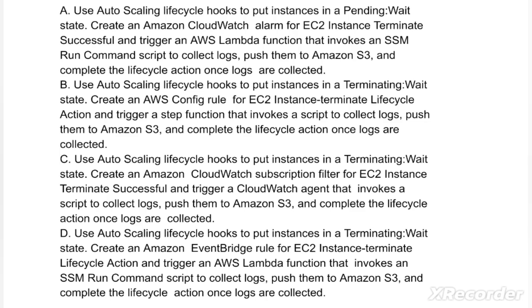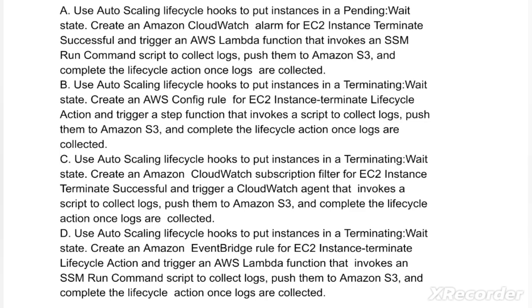Option B. Use Auto Scaling lifecycle hooks to put instances in a terminating wait state. Create an AWS Config rule for EC2 instance terminate lifecycle action and trigger a Step Function that invokes a script